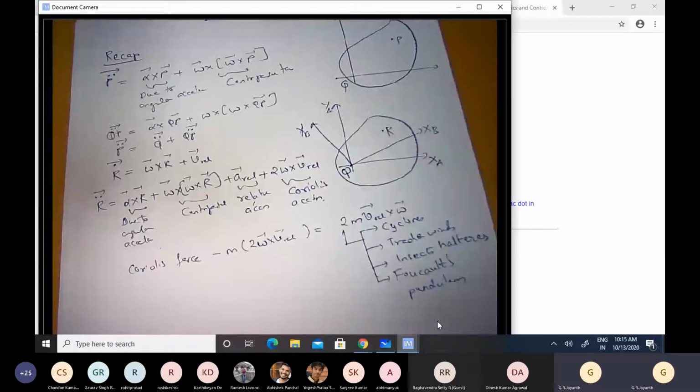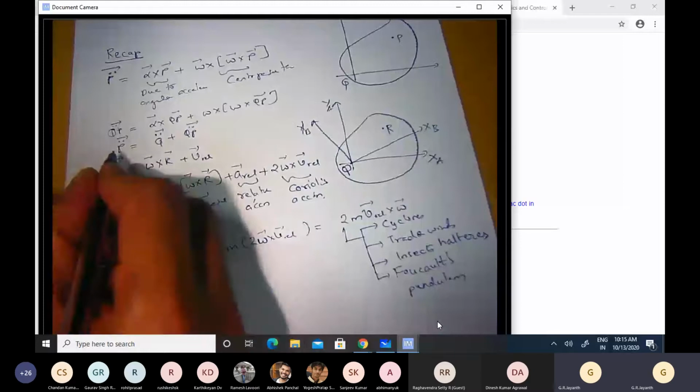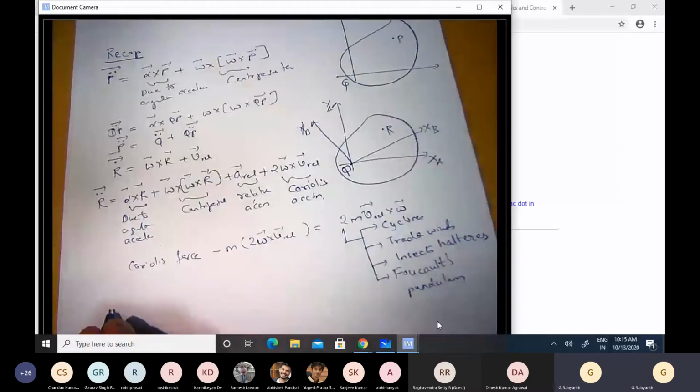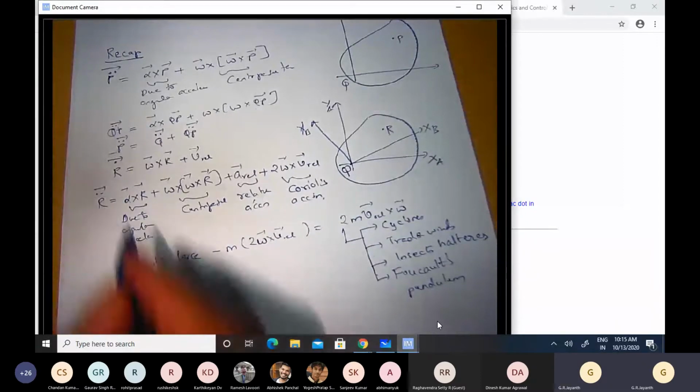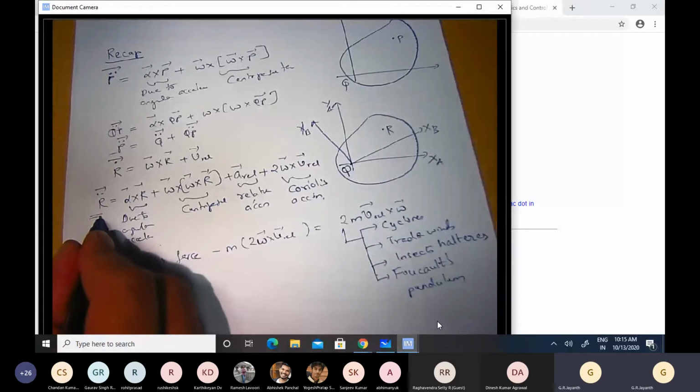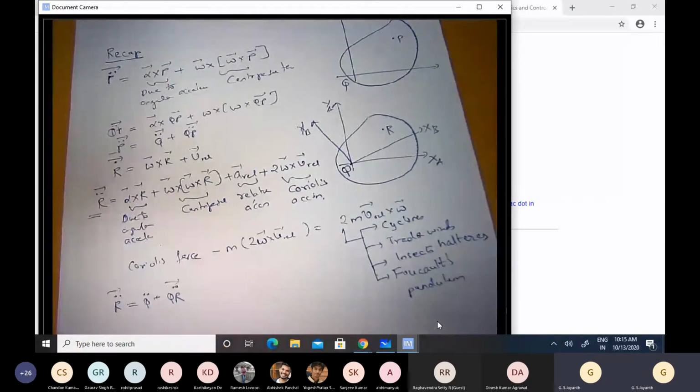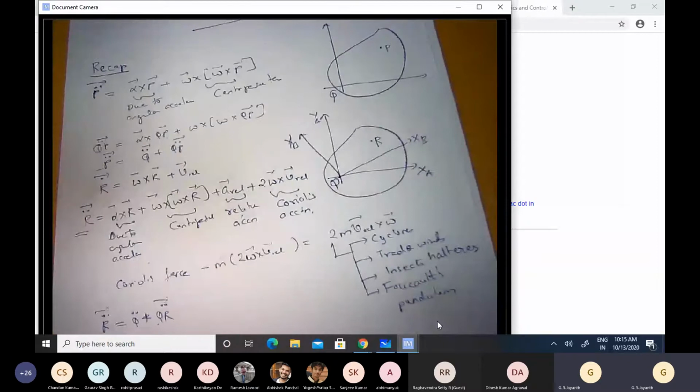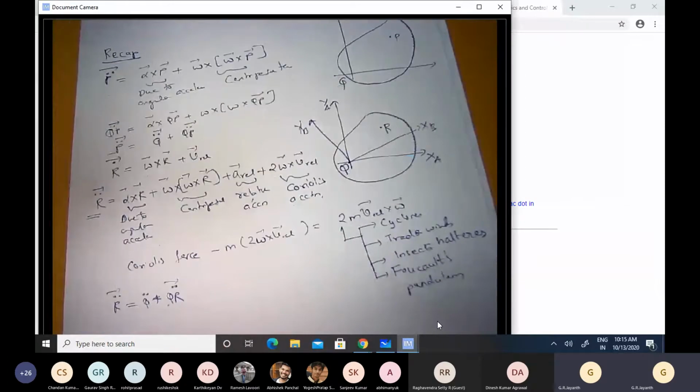That generalization is very similar to the one that we have done for that point P. The generalization is that R double dot is equal to Q double dot plus QR double dot, and QR double dot essentially would be the expression here. In this expression, I have to replace R with QR if the point Q is not fixed, and then I would use this final expression to obtain the absolute acceleration of that moving particle R in an inertial coordinate system.